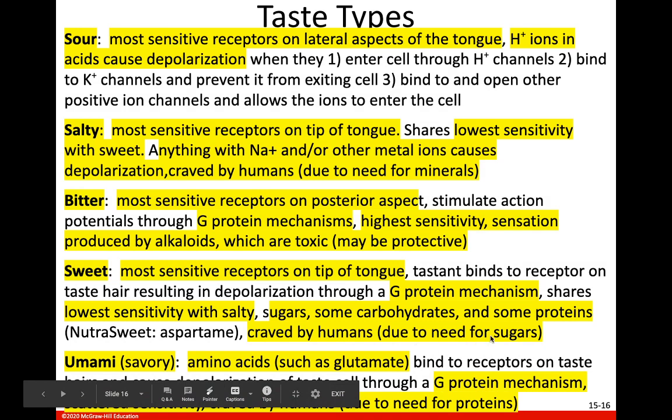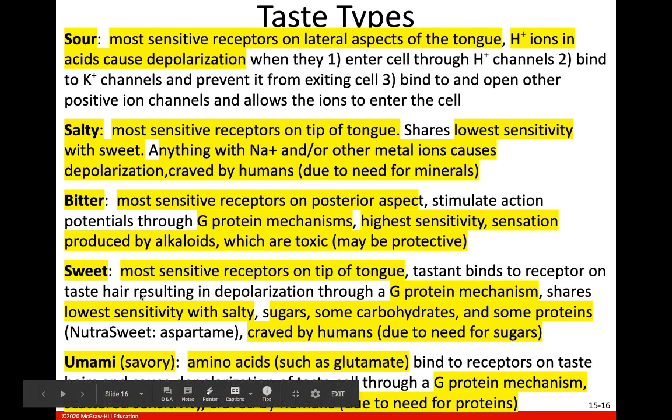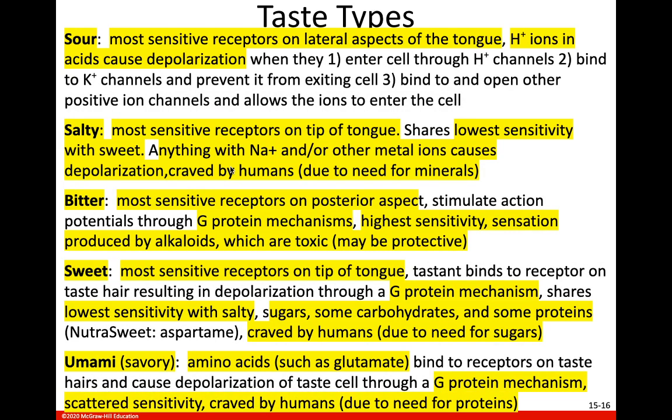So again, evolutionarily speaking, it is thought that we crave that sweet taste because that helps us to take in sugars that we use for energy. The last taste is umami, that savory. Amino acids such as glutamate cause depolarization of the gustatory cell by a G protein mechanism for us to be able to taste umami. And again, this is another taste that is craved by humans due to our need for protein.